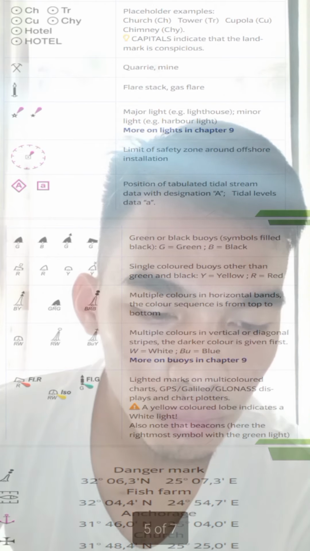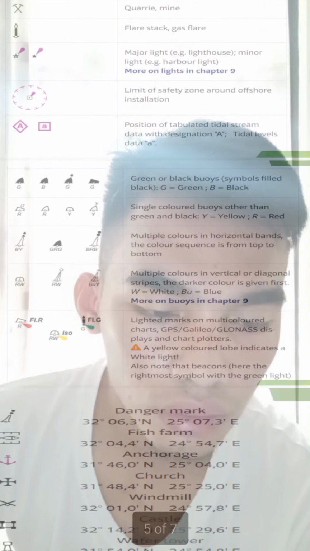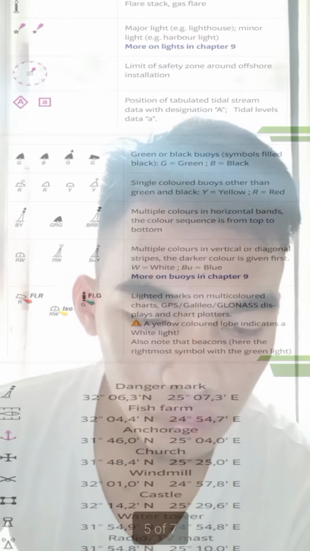Landmarks or multicolored church. Yellow colored globe indicates white light. Also note the remote beacons, danger mark. The topics we tackled are about Prelim Session 1 up to Prelim Session 4.